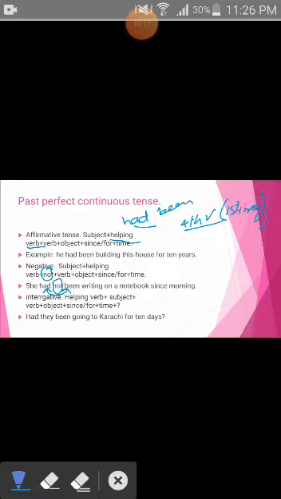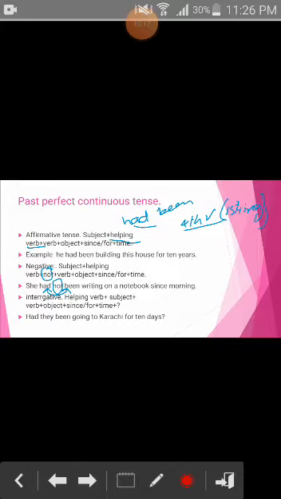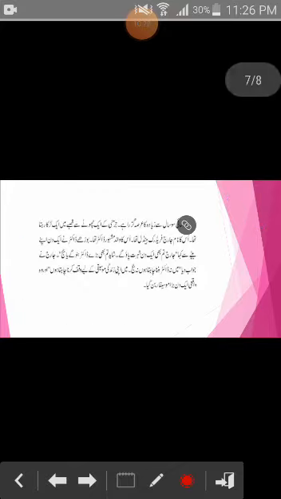Hopefully you understand it. Now coming to the next slide. Here we will do a paragraph with you. I will do a paragraph with you so that you will have practice of it.